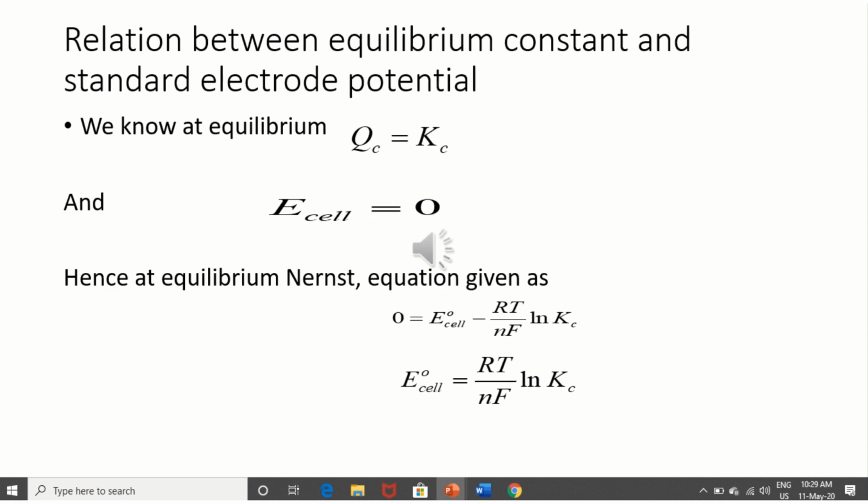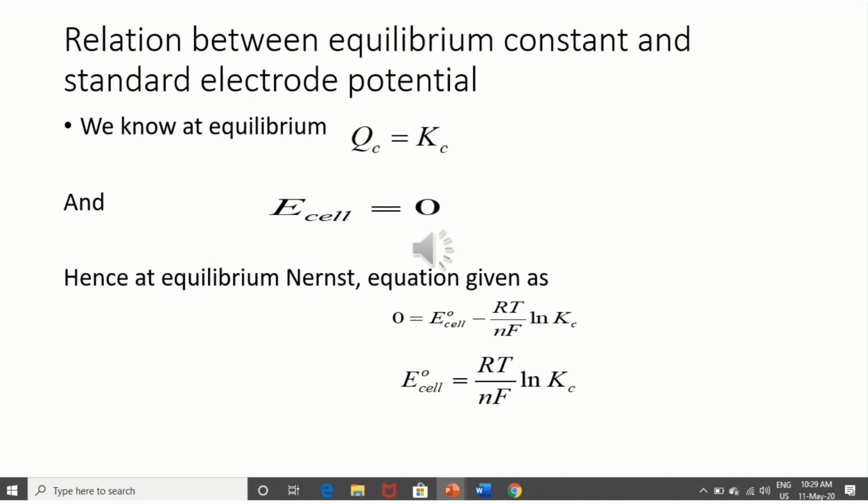Relation between equilibrium constant and standard electrode potential: we know at equilibrium Qc is equal to Kc and E cell is equal to 0. So at equilibrium the Nernst equation gives E naught of cell is equal to RT upon nF natural log Kc. At equilibrium E cell is equal to 0, so E naught of cell is equal to RT upon nF natural log Kc. This is the relation between E naught of cell and Kc.